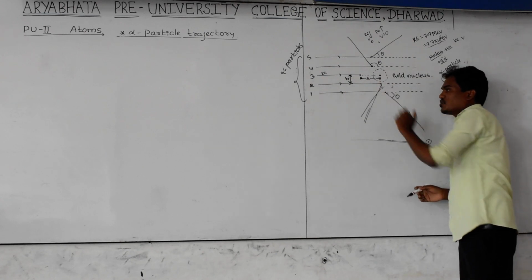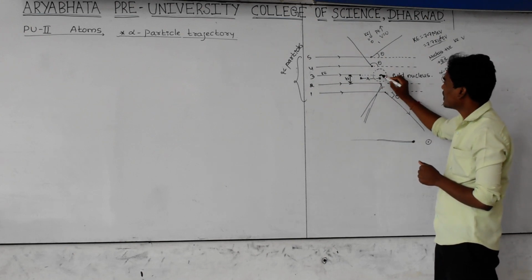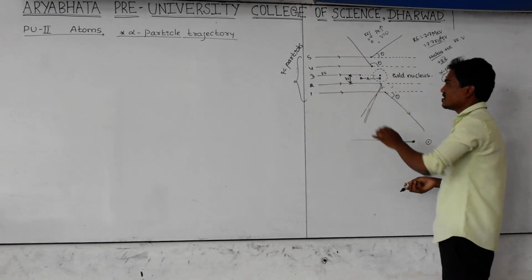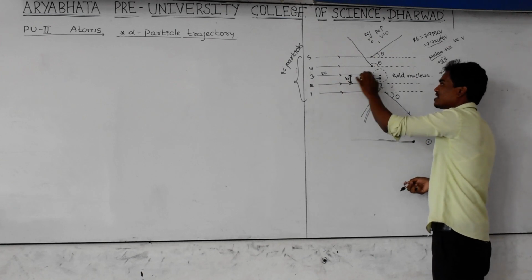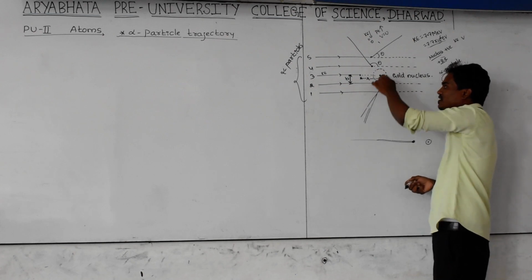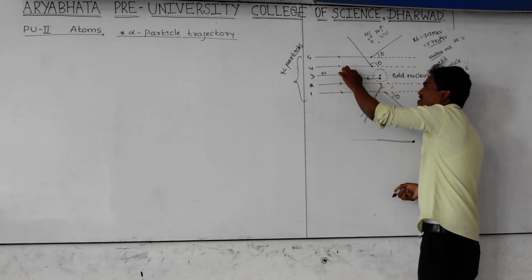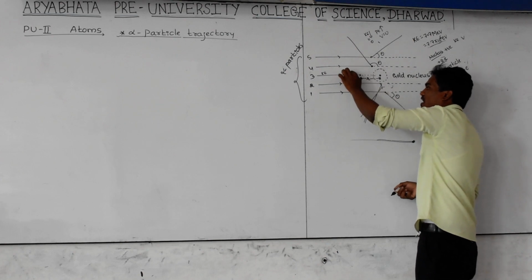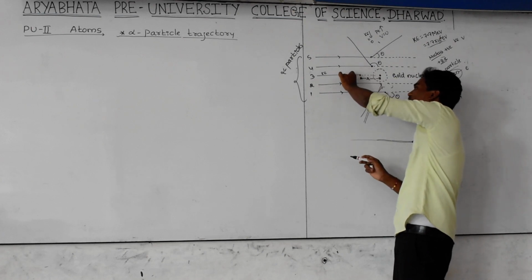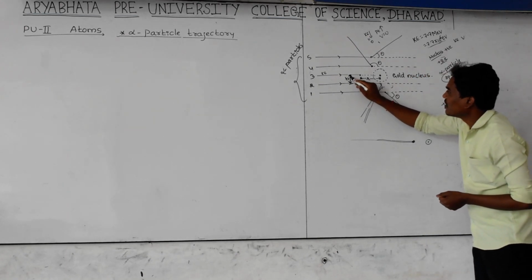Here one of the terms is b. What is b here? It is the perpendicular distance from the center of the gold nucleus to the initial path of the alpha particle. Let us consider the second particle. This is the center of the gold nucleus, and this is the direction of the second particle. In between, this is the perpendicular distance. This point indicates the center of the nucleus, and this is the path of the second particle. I am calling this perpendicular distance b, the perpendicular distance between the center of the gold nucleus and the path of the alpha particle.